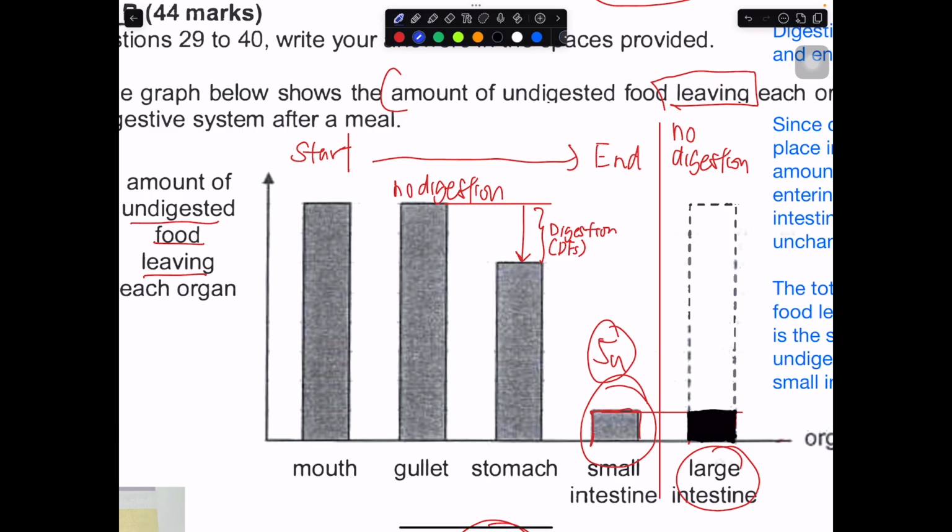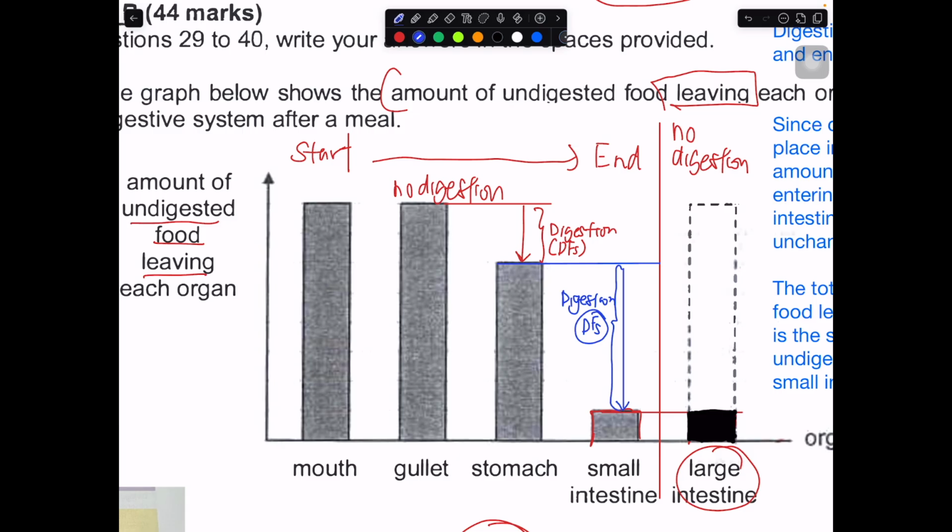Now if I were to draw this apart, I put it here. Whatever drop in the amount of undigested food entering and leaving the small intestine will represent the amount of digestion. So this represents the amount of digestion, digestion in the small intestine. So this will represent the amount of digested food, which is represented over here.